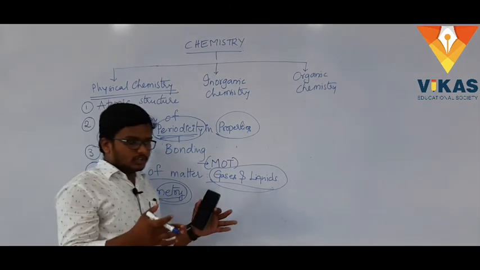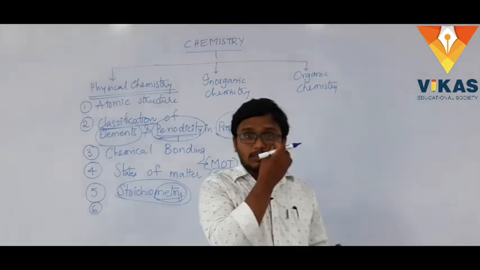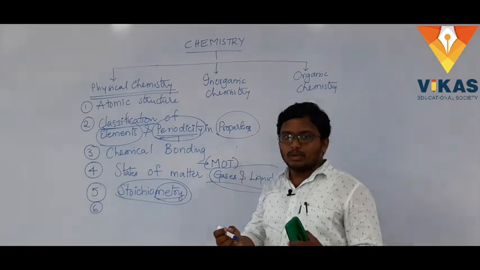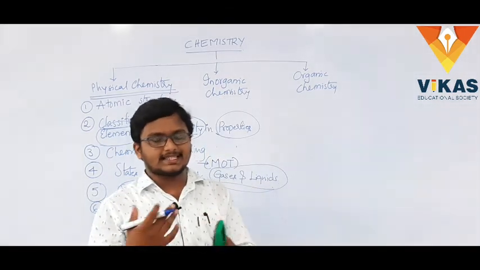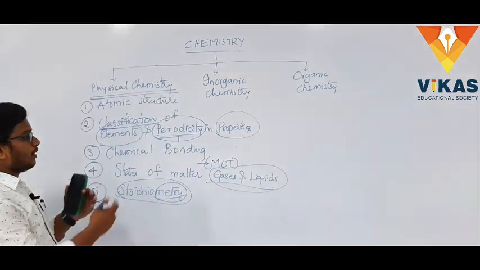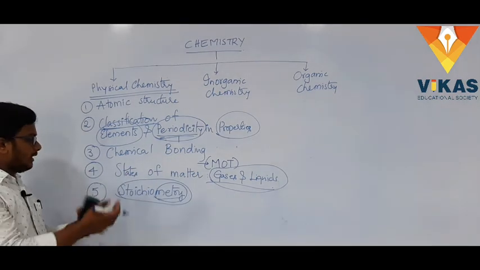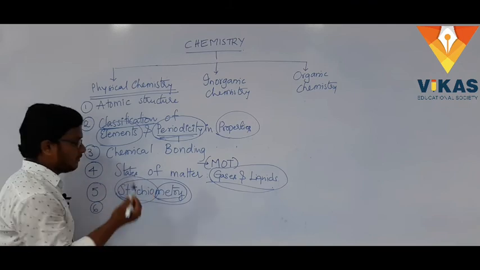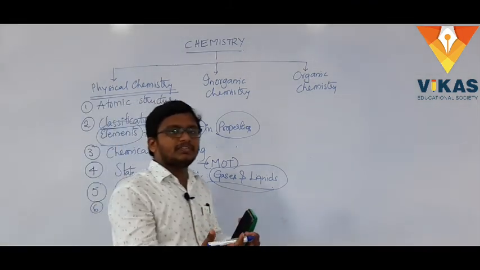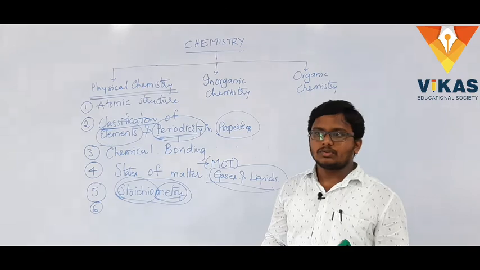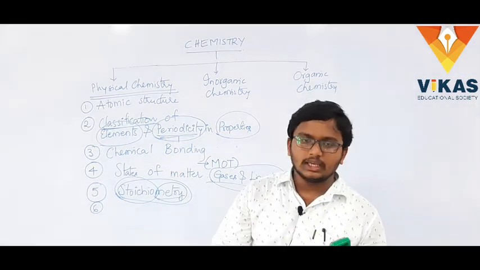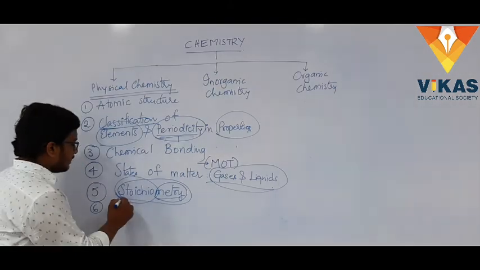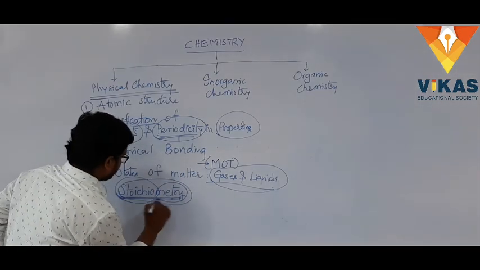In chemistry, most of the time we'll be doing reactions, right? So reactant to product, product to reactant, like that we'll be doing all these things. So stoichiometry is the quantification of reactants and products, right? Like how much we are taking, how much we are getting, or how much is lost, all those things we will be learning here.